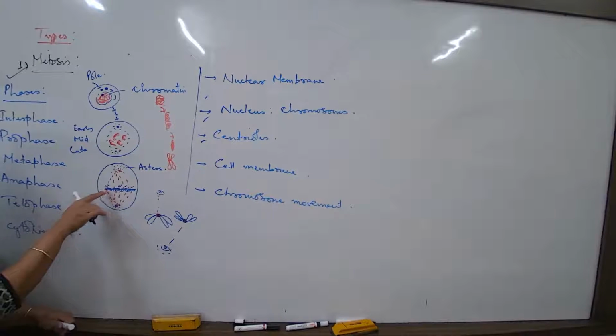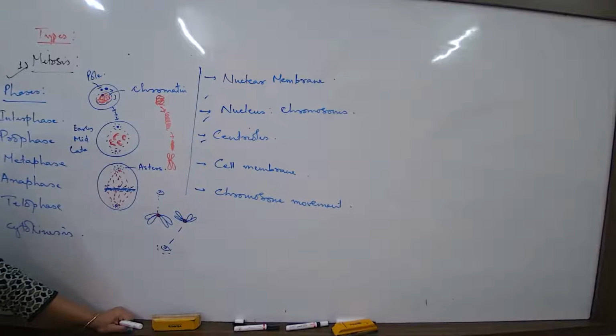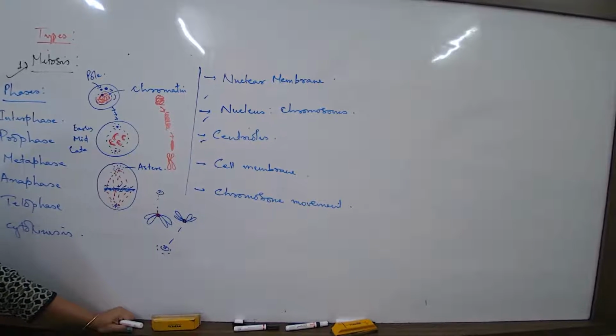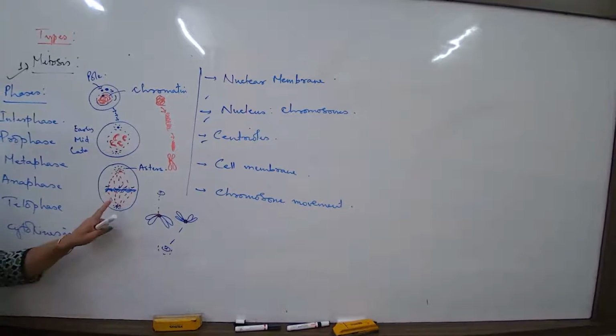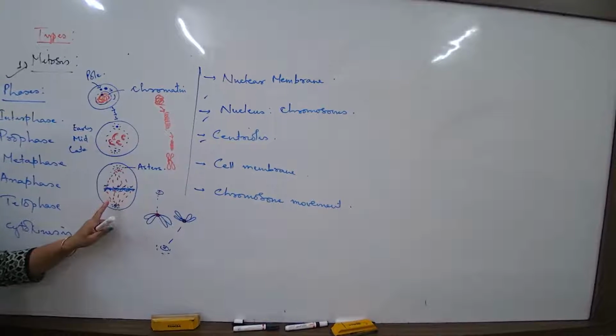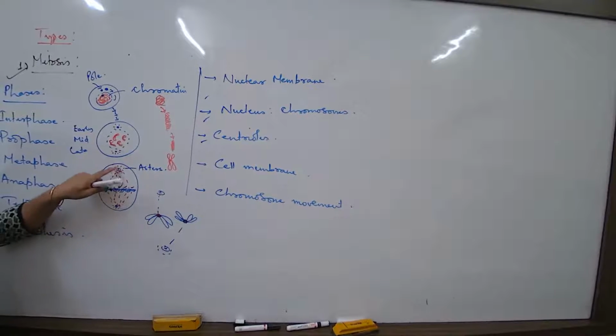Yes. Whatever number of chromosome pairs there are, that may be 4, that may be 20, that may be 40. When I talk about a cell that we have in our body, how many pairs of chromosomes do we have? 23 pairs, 46 chromosomes. Now for these 23 pairs of chromosomes, what is going to happen? Some of these chromosomes will remain attached to this pole, and some will remain attached to this pole.